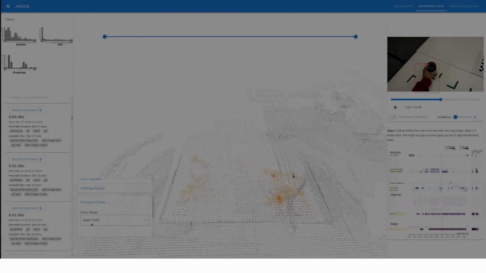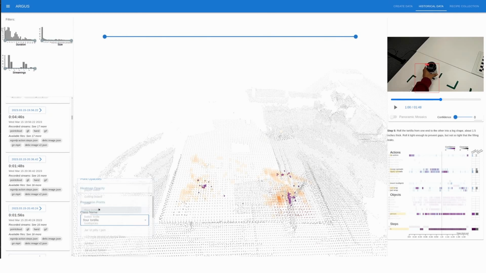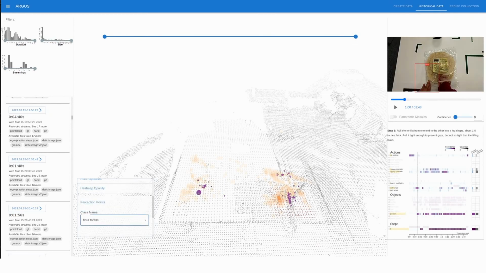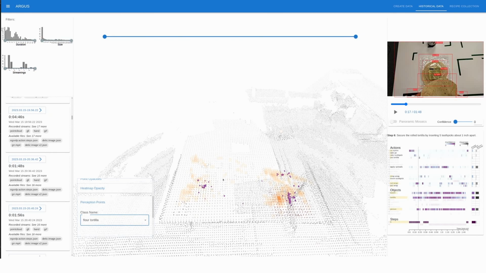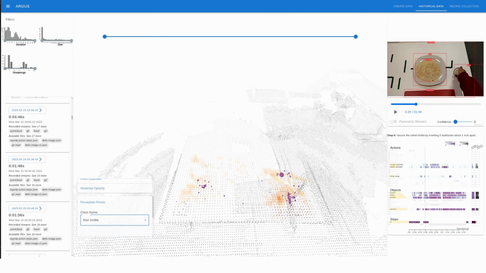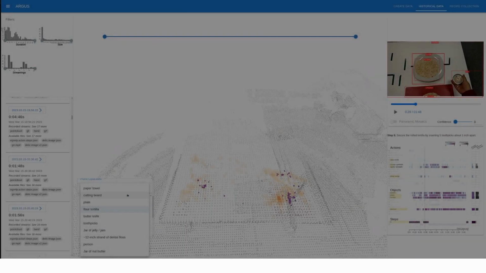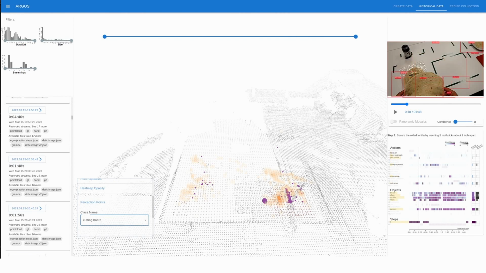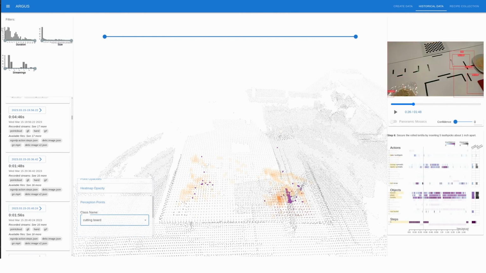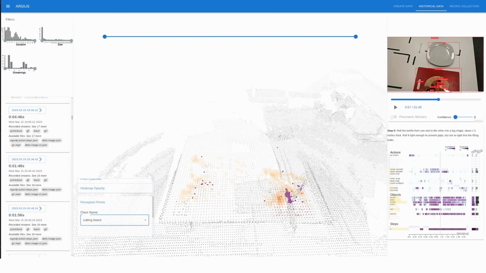Lastly, the user can inspect the spatial distribution of specific objects. They begin by looking for where tortillas were during the session. 2 clusters appear, one representing a bag of tortillas and the other a single tortilla. The user sees this same pattern arise with the cutting board. However, while inspecting the frames, the user sees that the leftmost cluster contains mostly false positives for the cutting board class.